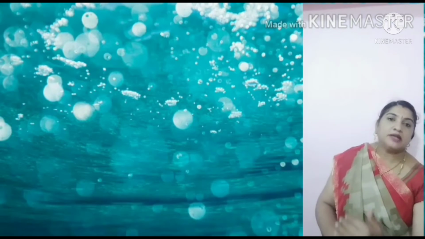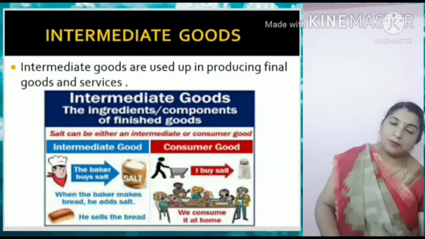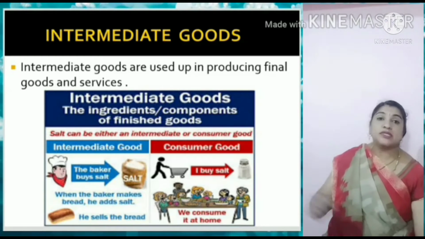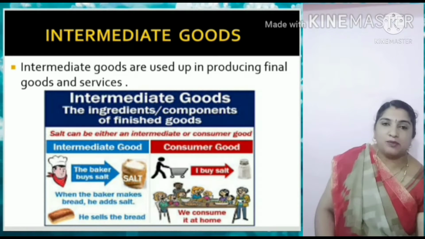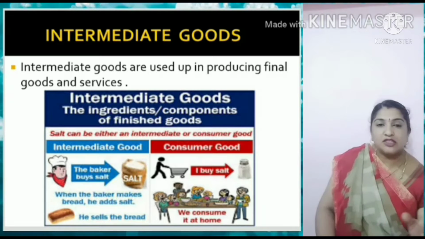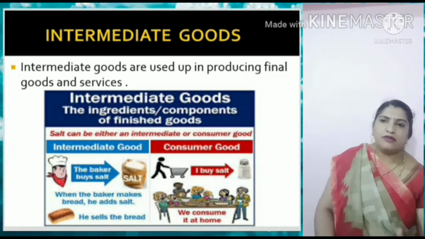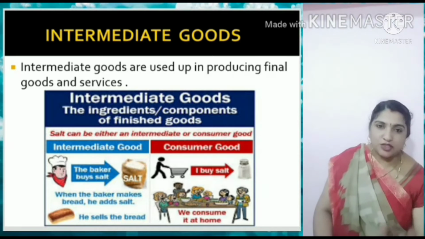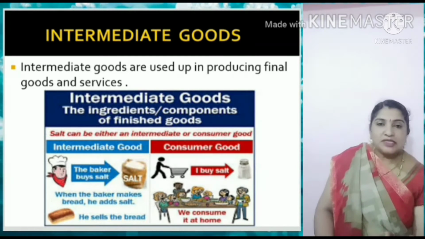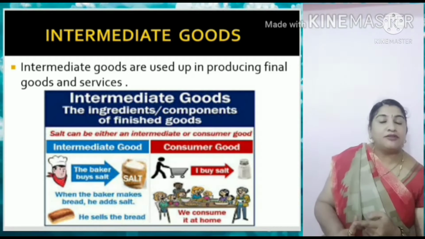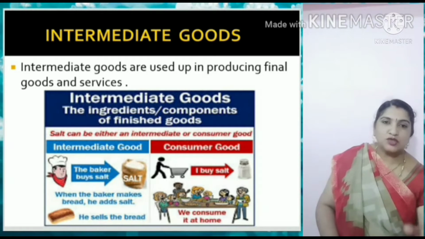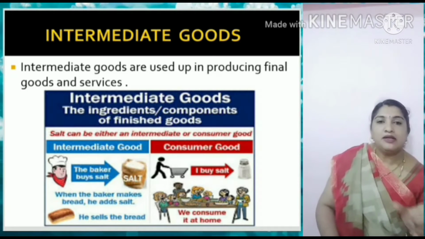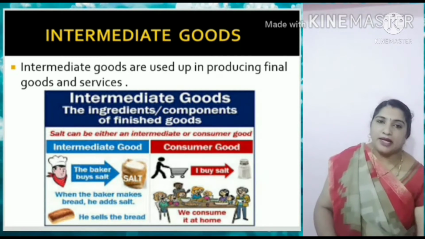Okay, then we need to understand the next concept, that is what actually intermediate goods are. Intermediate goods is nothing but certain raw materials used to manufacture the final product, and this reaches the consumer. That is known as intermediate goods. Let us take the best example, to manufacture one biscuit. What raw materials are required? We can take wheat flour, milk, sugar. All these raw materials are used to manufacture the final product, that is biscuit, which finally the consumer can consume and use. So that will come under intermediate goods.